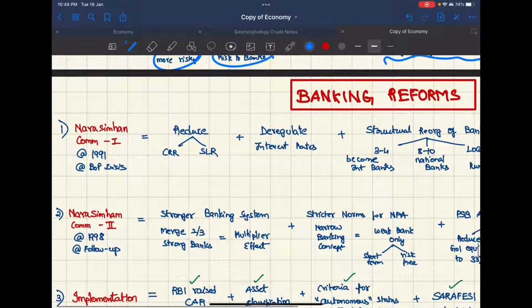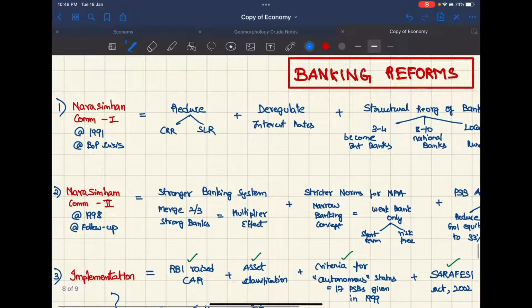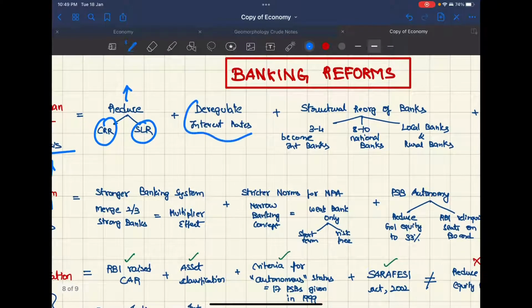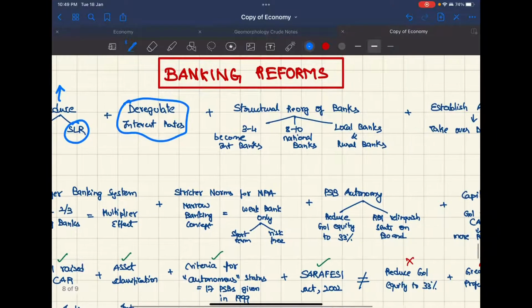Now coming to banking reforms, there are two most important committees. Narasimhan Committee 1 in 1991 in the backdrop of the balance of payment crisis, and Narasimhan Committee 2 in 1998 as a follow up to Narasimhan Committee 1. So Committee 1 gave the following reforms: reduce CRR and SLR, so banks can lend more, and deregulate the interest rates, which were very complex.